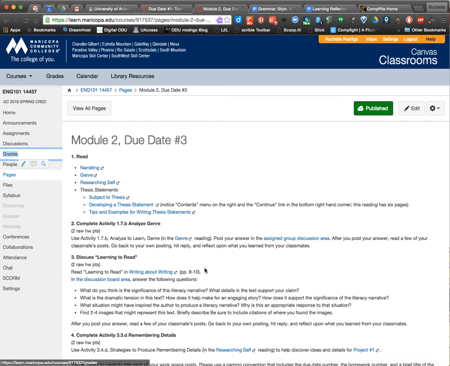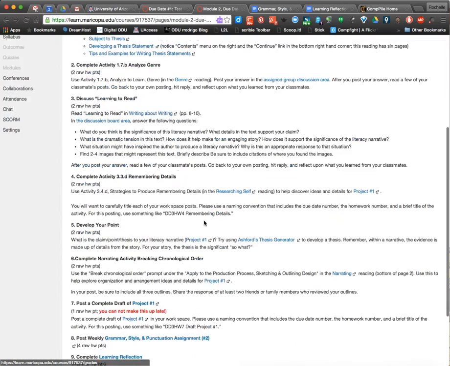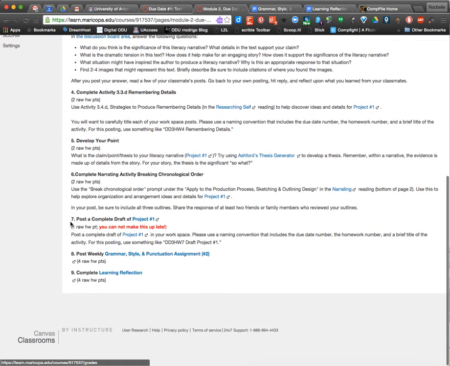Now, there are 2 types of assignments you will not have revise and resubmit, and this week has one of them. So this is due date number 3. At the bottom here, homework number 7, notice that you now will, at the end of this, have a complete draft of project number 1 due. And notice in red, you cannot make this up. So drafts and peer reviews. Next week we'll have a peer review. Drafts and peer reviews, those you cannot make up.